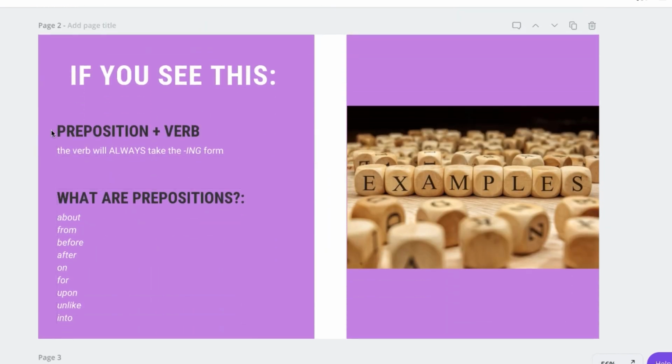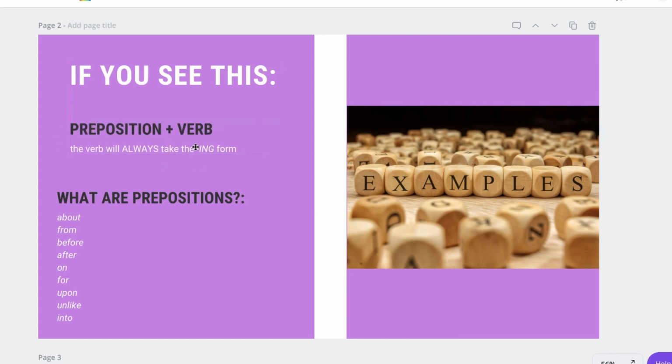If you see a preposition followed by a verb, you have to learn that the verb will always take the ing form. I know it sounds complex, and probably you don't remember what prepositions are, what verbs are, so let me show you real quick. So what are prepositions? These small words, such as about, from, before, after, on, for, upon, unlike, into. These are prepositions. So if you see a preposition and right next to it a verb, this verb will take the ing form.